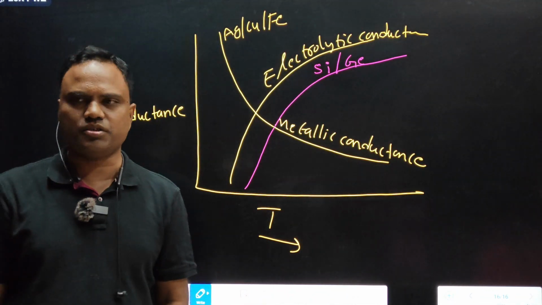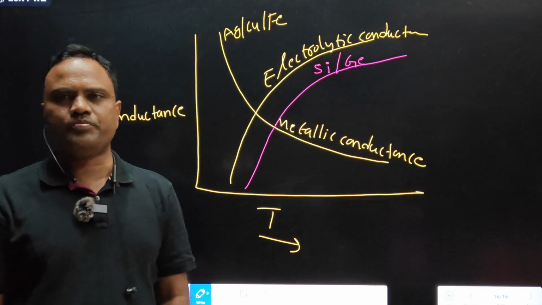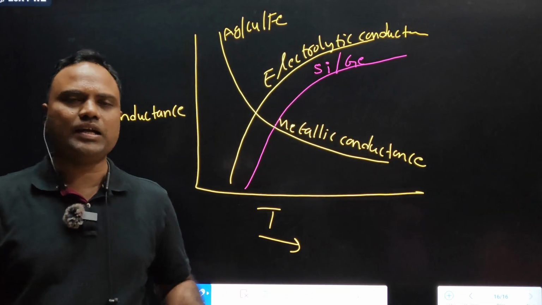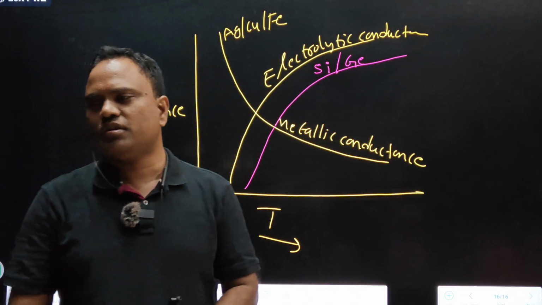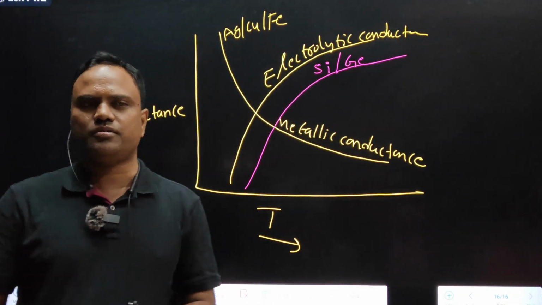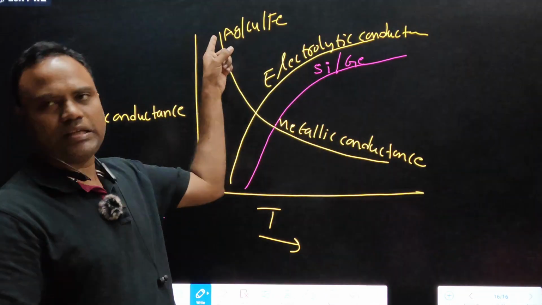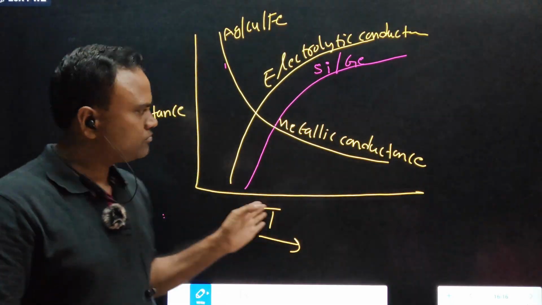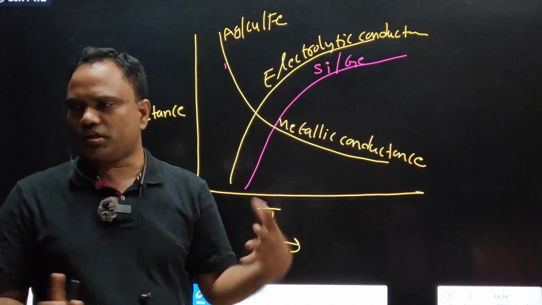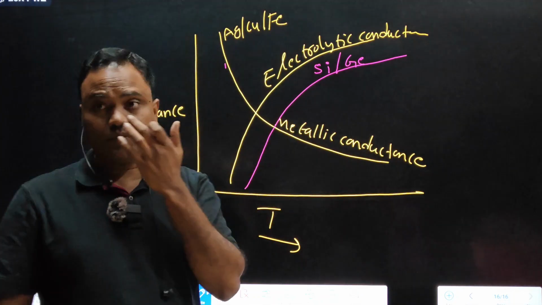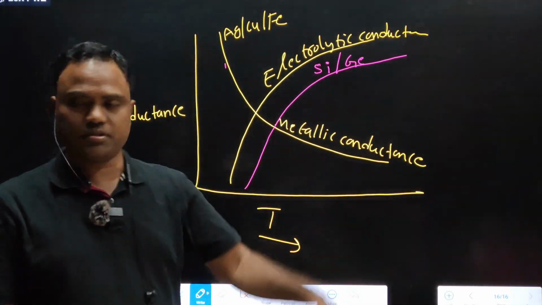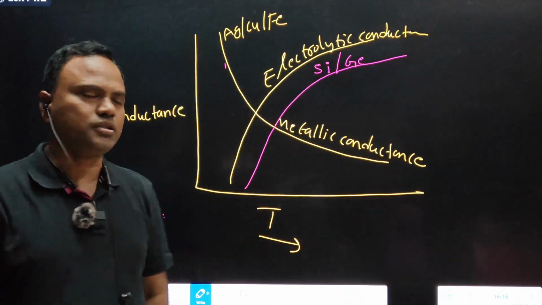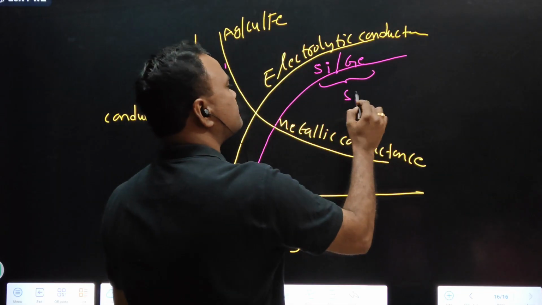Semiconductors, exceptional cases. Semiconductors mean their conductance value is intermediate between conductors and insulators. Generally for metals like iron and copper, conductance decreases. We know the electrolytic conductance concept, but for silicon and germanium, the graph will be like this. These are semiconductors.